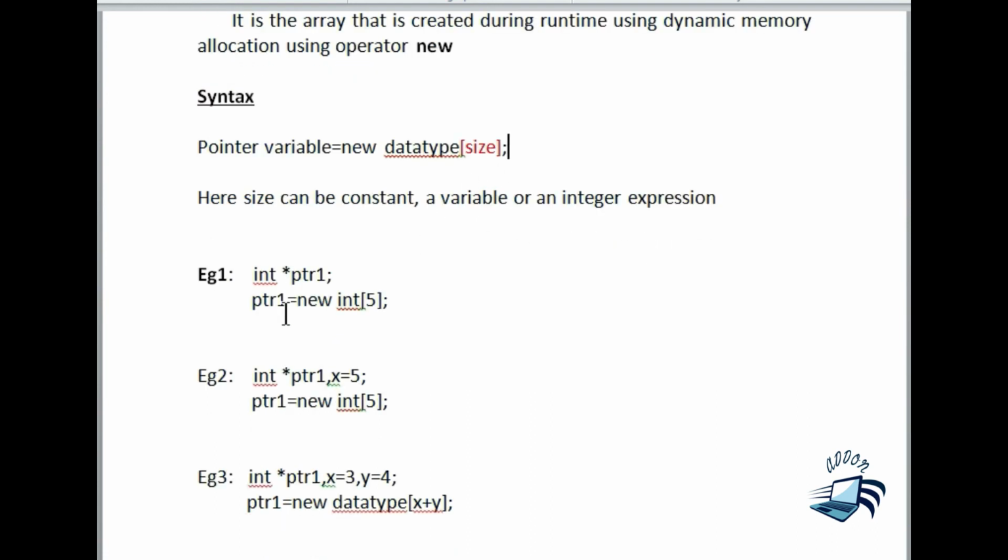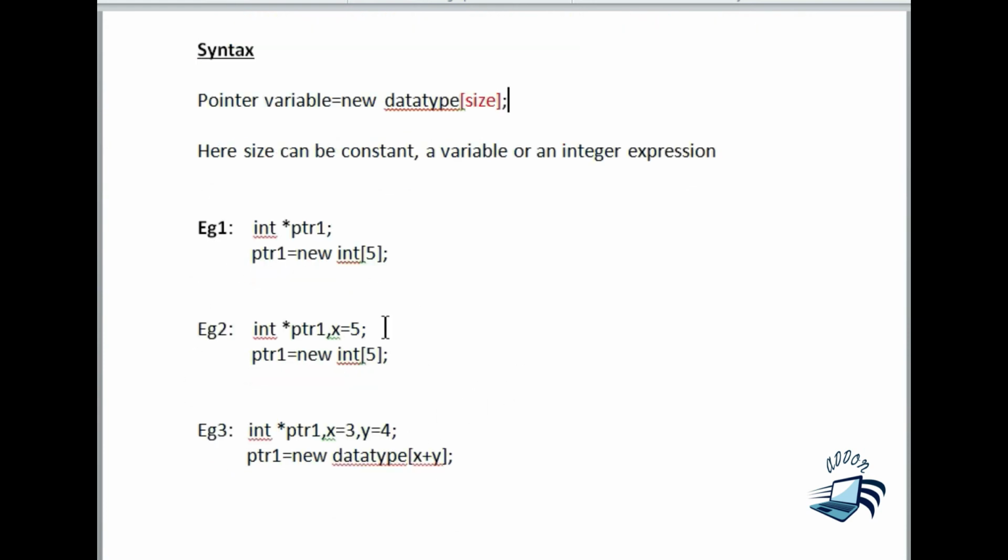What does it mean, a constant? Here I have given three different examples. Here I have created a pointer variable ptr1 of type int, and in the second statement I am going to create a dynamic array, that means an array during execution. I am planning to give 5 elements, so I write ptr1 = new int[5].